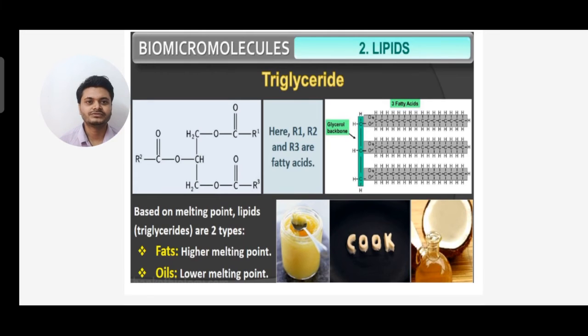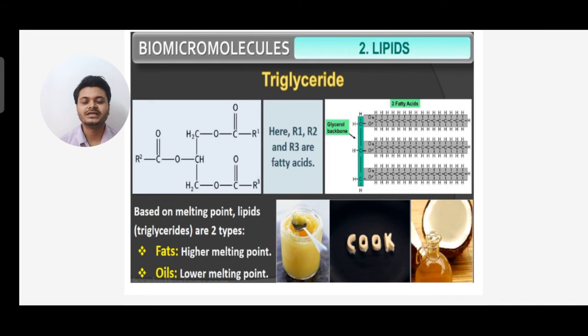Next, about triglyceride, here you can see R1, R2, R3 are fatty acids. On the left hand side the structure is given where R1, R2, R3 are the fatty acids. Based on melting point, triglycerides, another name for which is lipids, are of two types: one is fats, another is oil.